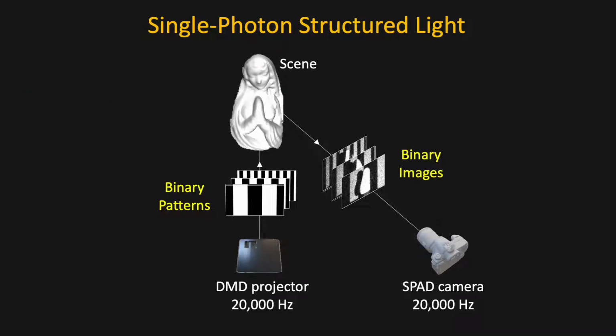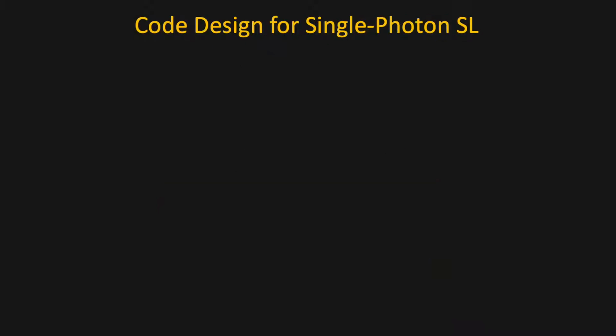Single-Photon SL consists of a SPAD camera and a DMD-based projector operated at extremely high speeds. Our key observation is that binary frames are sufficient for a large family of binary structured light techniques.